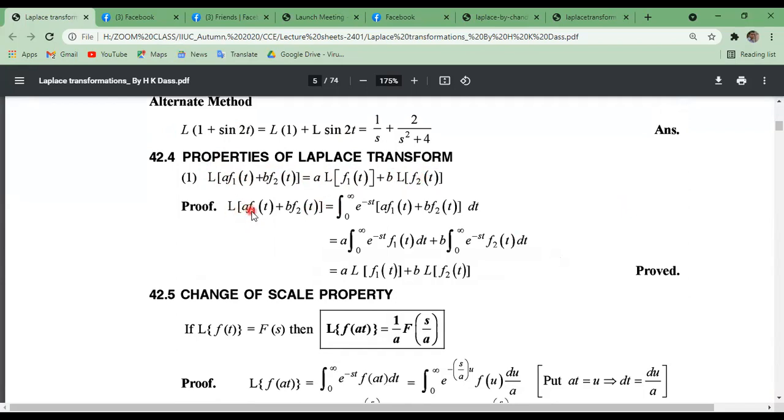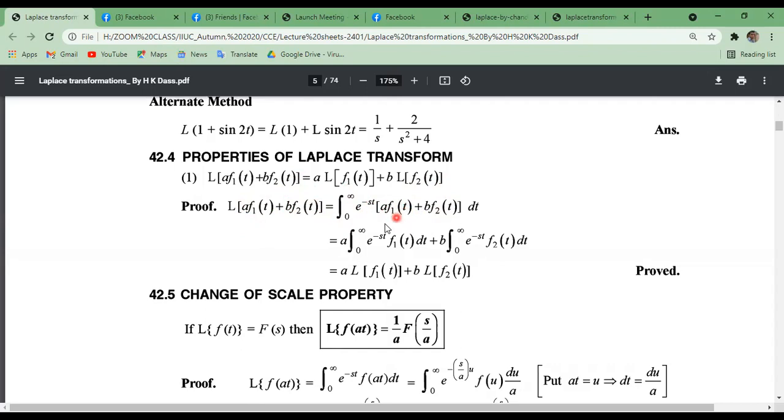The Laplace transformation of a f1 of t plus b f2 of t, according to the definition of Laplace transformation, is the integral from 0 to infinity of e to the power minus st times this whole function, dt.